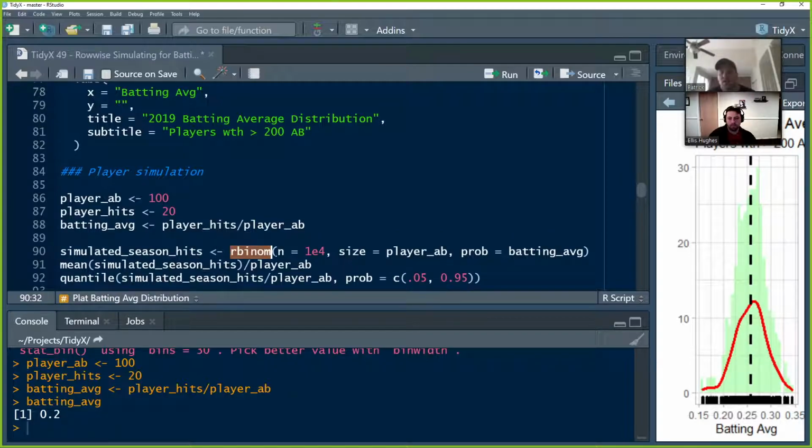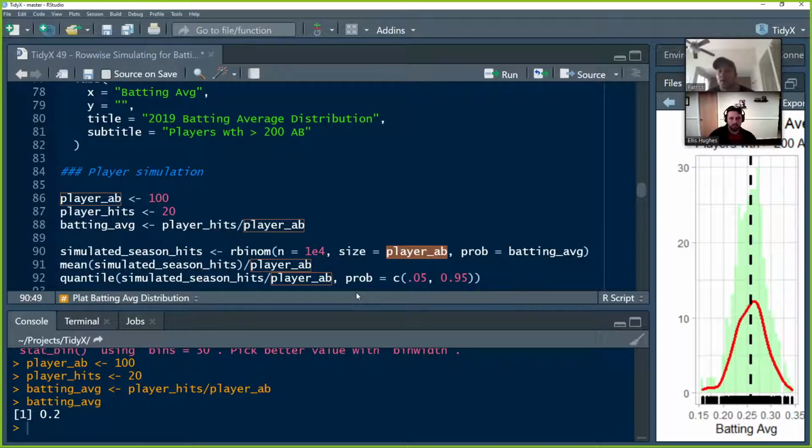And last week we used rnorm, which is a normal distribution for the point margin. For rbinom, we're choosing a binomial distribution because the outcome here is a success or failure. You either got a hit, a 1, or you didn't, you got a 0. The arguments that we pass into it are the number of times we want to run the simulation, in this case 10,000 times, 1 with 4 zeros. The size of the sample is going to be player at bats.